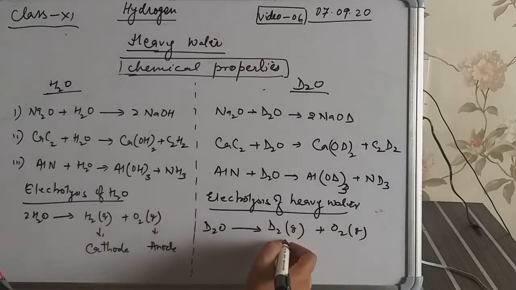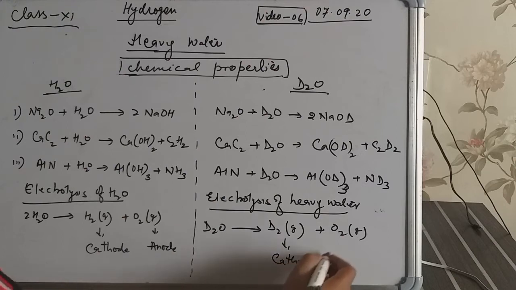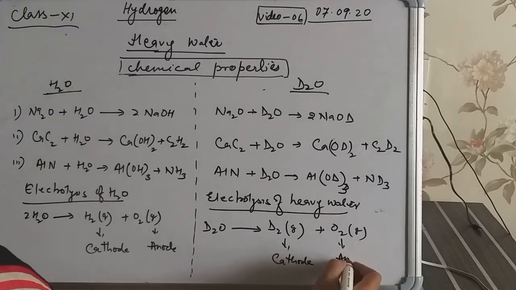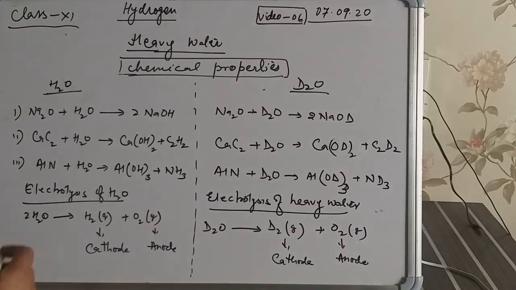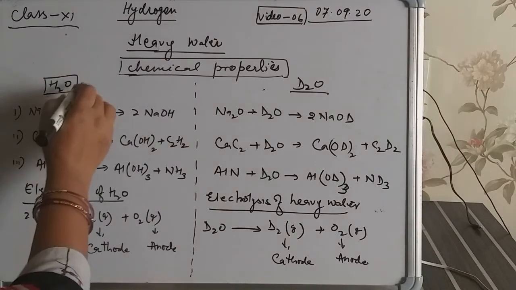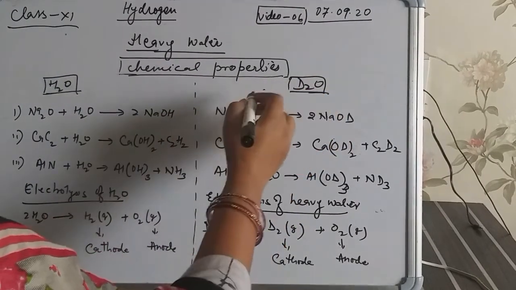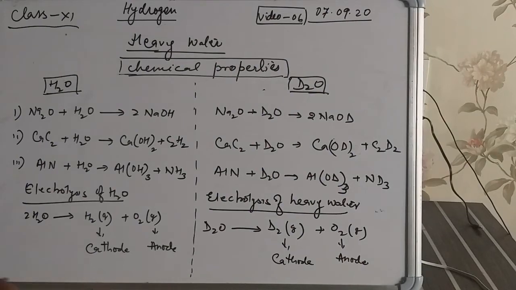Like hydrogen, D2 is also formed at the cathode and O2 is formed at the anode. So this chemical property is similar to normal water. We only observe a difference in physical properties.